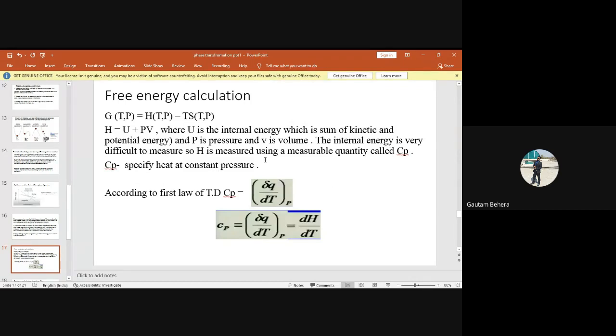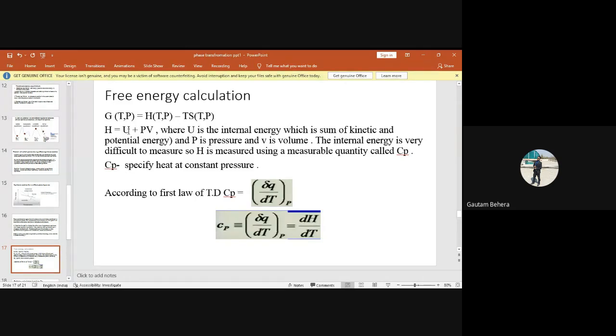And the interesting point is the internal energy is very difficult to measure. So H is measured using a measurable quantity, that is Cp. So you have to remember, if somebody asks to find out enthalpy of a given system, then you should not use this formula, because internal energy is very difficult to calculate. You cannot calculate internal energy, right? But you can calculate a measurable quantity that is called Cp.